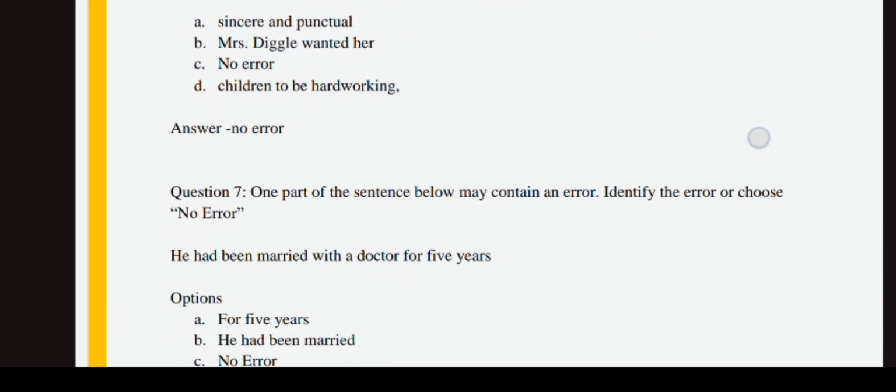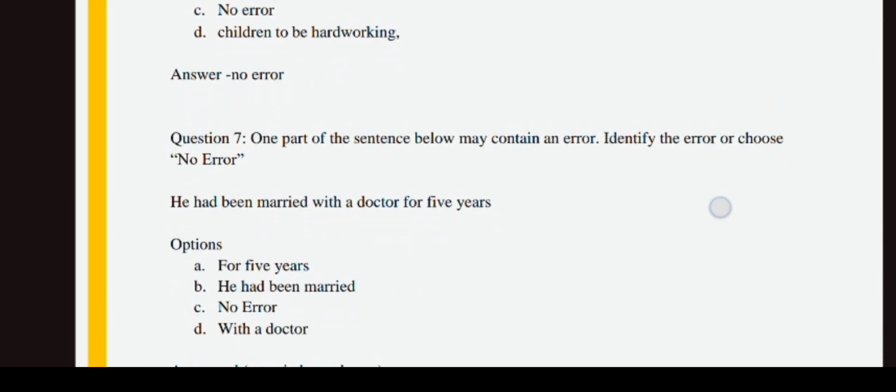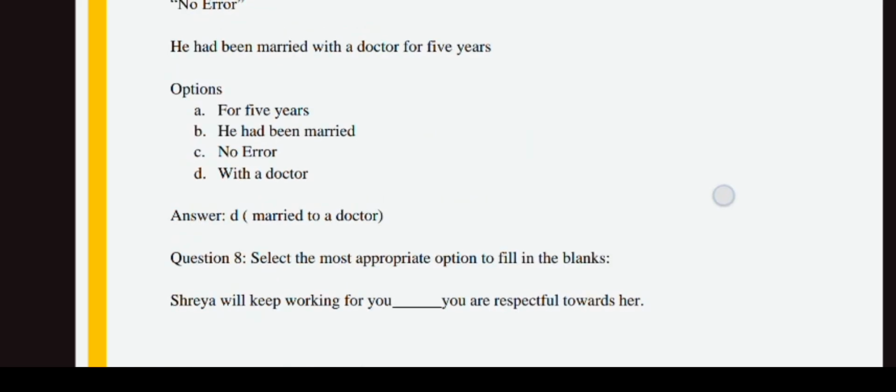If someone has already seen the seventh question, in the previous trick itself I said "he had been married with a daughter" is absolutely wrong. It should be "married to a daughter for 5 years," which is correct. So option D is wrong.